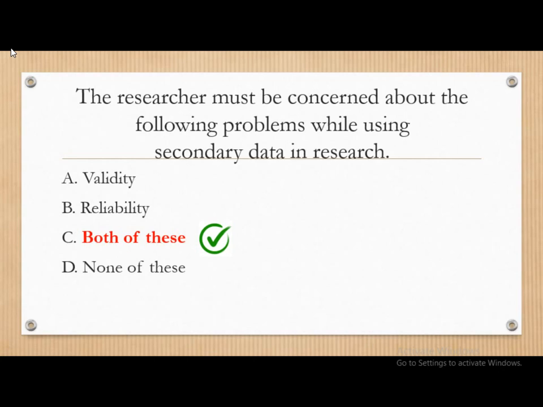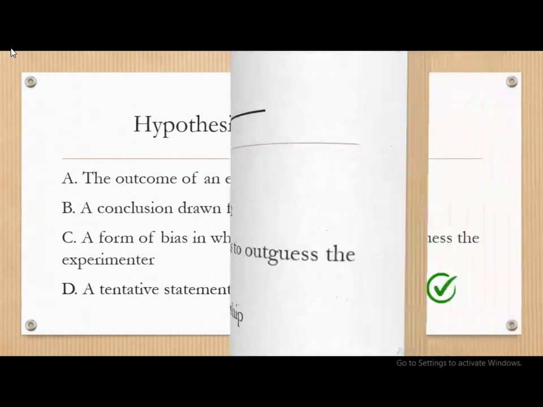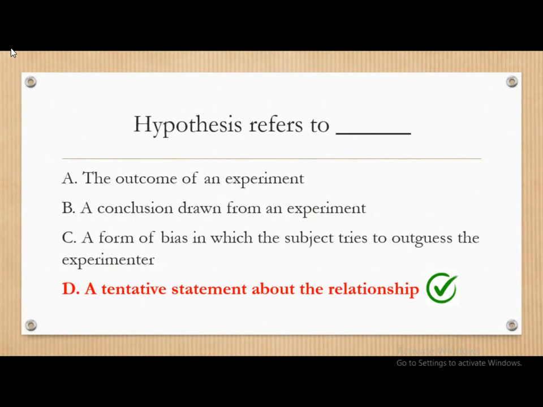Moving on, hypothesis refers to dash: the outcome of an experiment, the conclusion drawn from an experiment, a form of bias in which the subject tries to outguess the experiment, and tentative statement about the relationship. The correct answer is hypothesis refers to a tentative statement about the relationship between various variables like dependent and independent variables under the study.